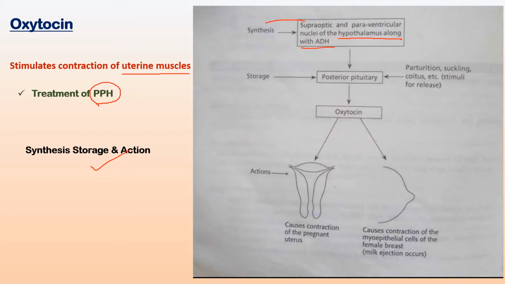The secretion of this oxytocin occurs by sensory stimulations, that is mainly by parturition, suckling and coitus. This oxytocin has action on the pregnant uterus as well as on the myoepithelial cells of the female breast. They cause contraction of the pregnant uterus and contraction of the myoepithelial cells of the female breast, thus leading to milk ejection.